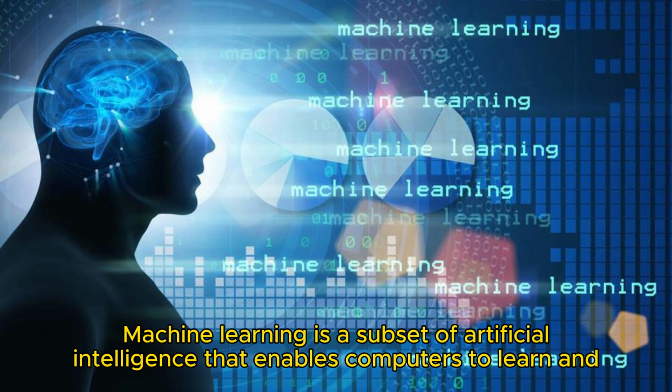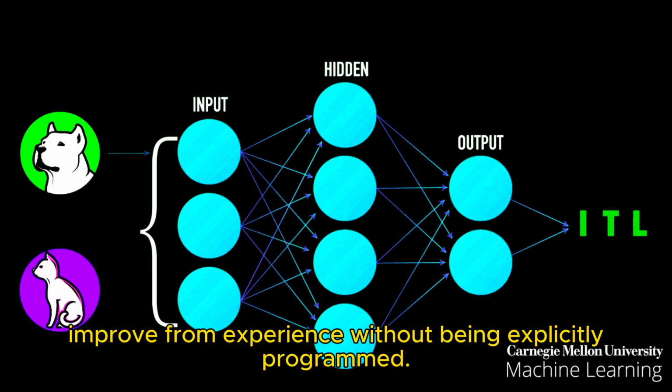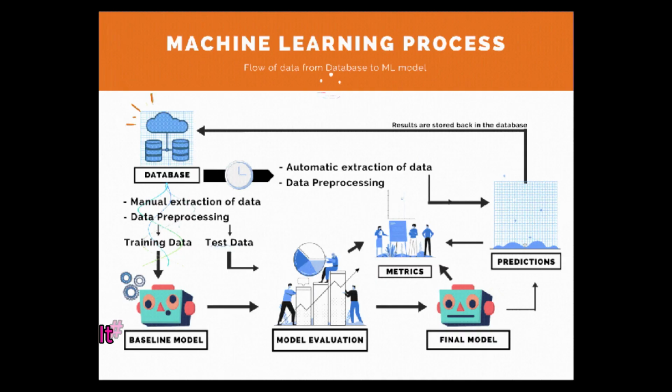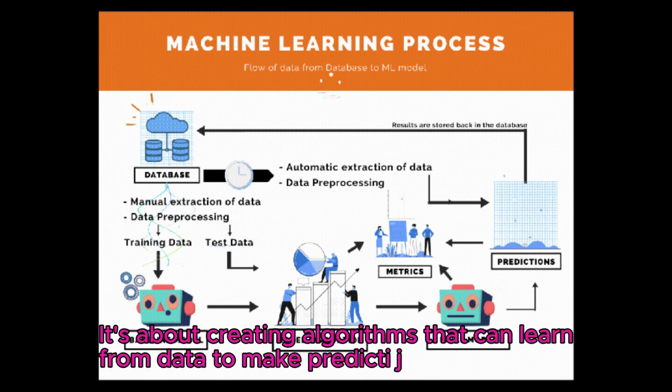Machine learning is a subset of artificial intelligence that enables computers to learn and improve from experience without being explicitly programmed. It's about creating algorithms that can learn from data to make predictions or decisions.